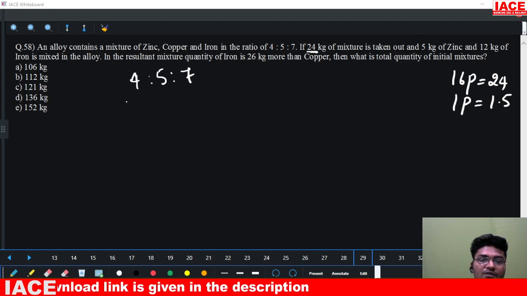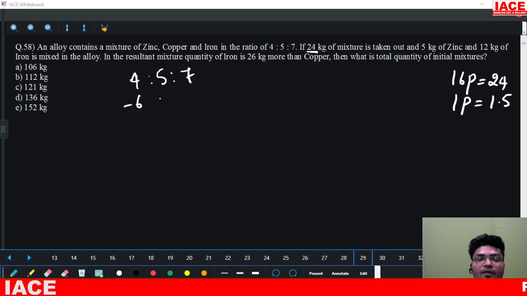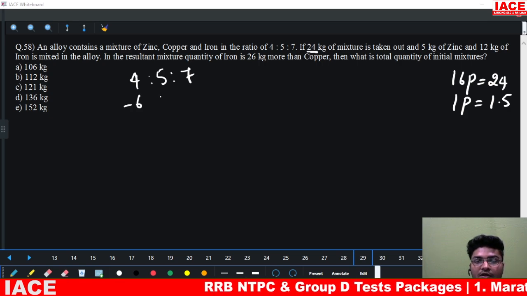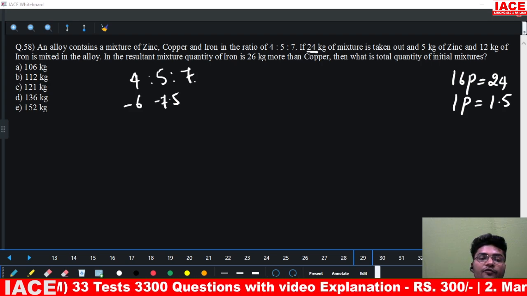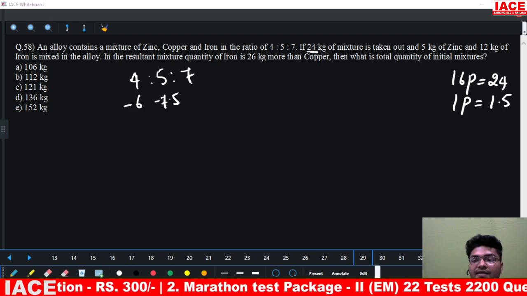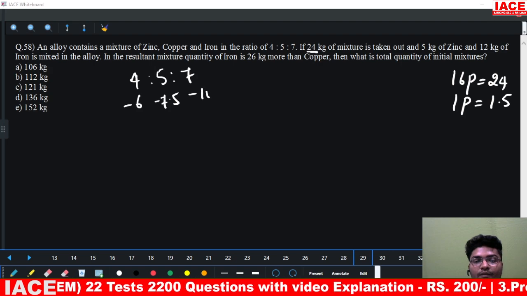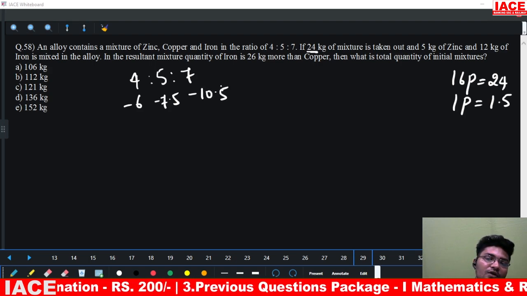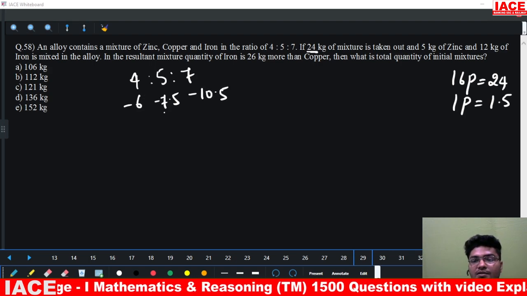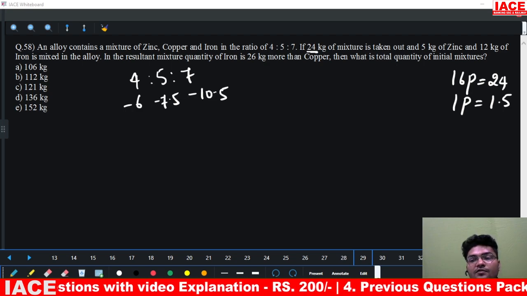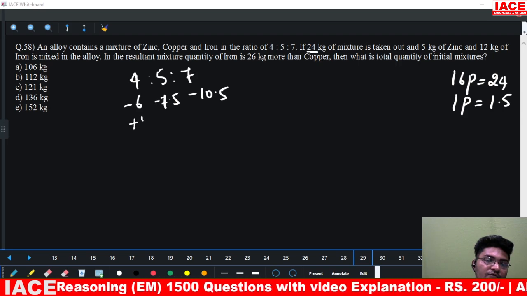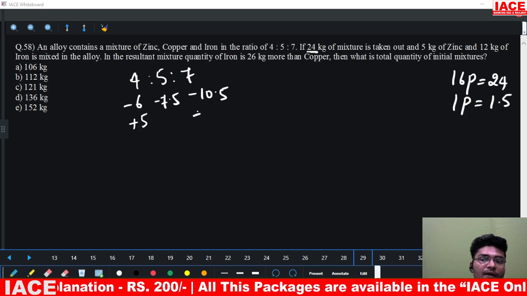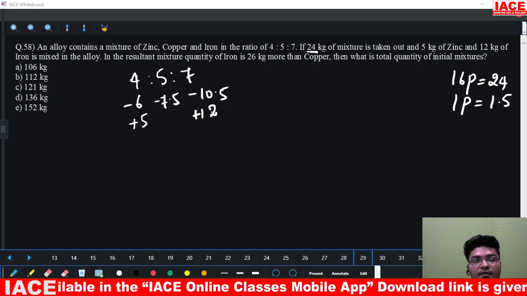4 parts means minus 6. How much amount of copper is removed? 5 parts means minus 7.5. How much amount of iron is removed? 7 parts means minus 10.5. So this much quantity of each individual element is removed and 5 kgs of zinc and 12 kgs of iron is again mixed in the alloy. So this is plus 5 to zinc and plus 12 to iron.